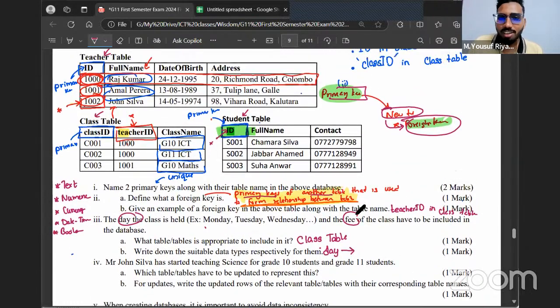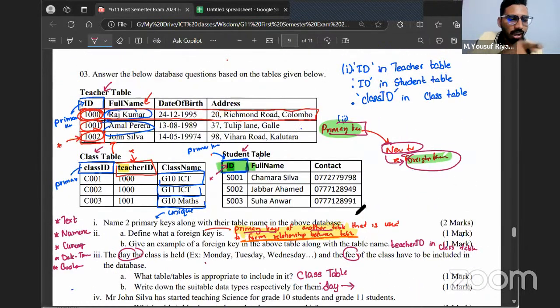When you are writing foreign key, primary key, don't go and say, they have this ID here, they have this ID here. They have name here, name here. Use your brain and answer the question. We don't take the name of the column, but the meaning of that data. Just because you have ID here and ID here doesn't mean both of them have the same meaning. The meaning of ID here is every teacher's ID. The meaning of ID here is every student's ID.